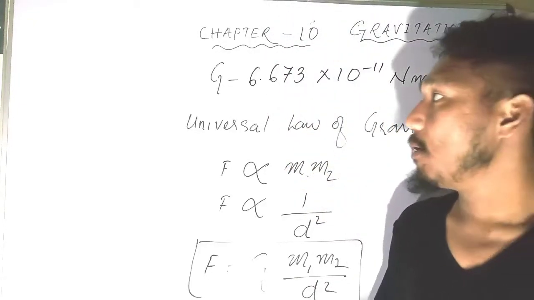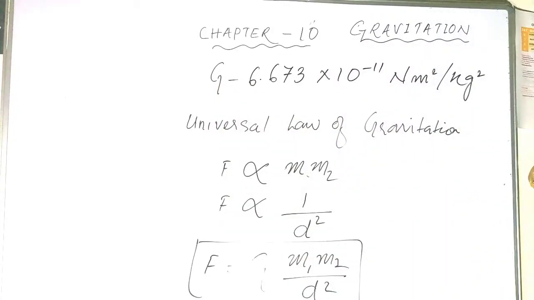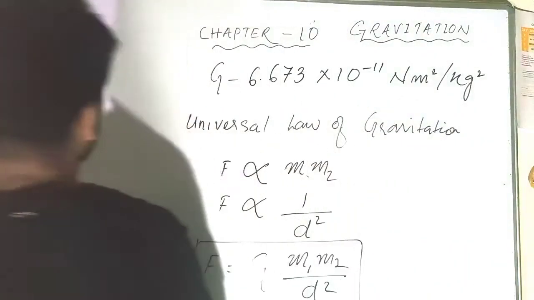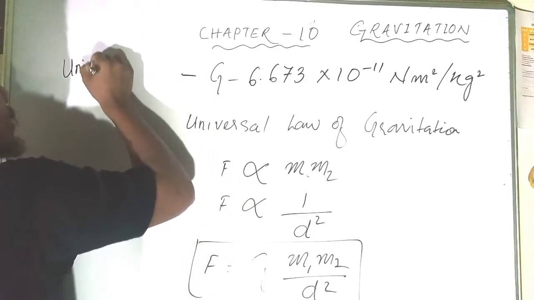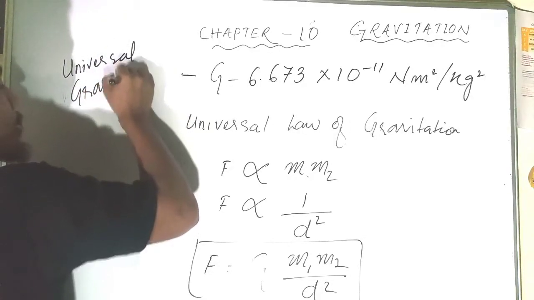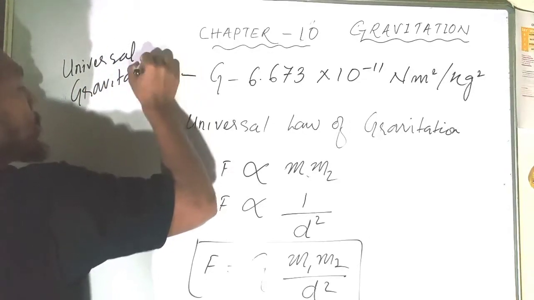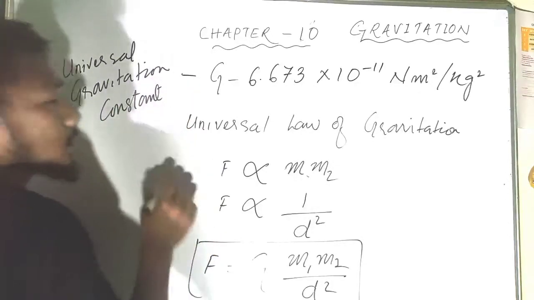We also discussed the value of G, which is the universal gravitational constant.